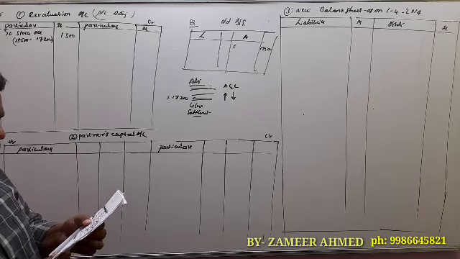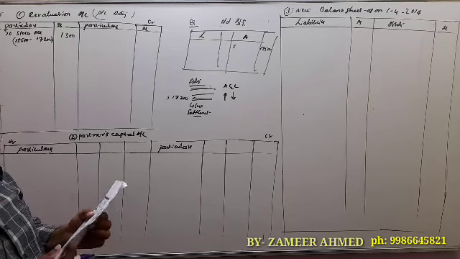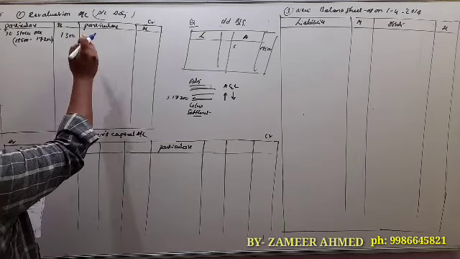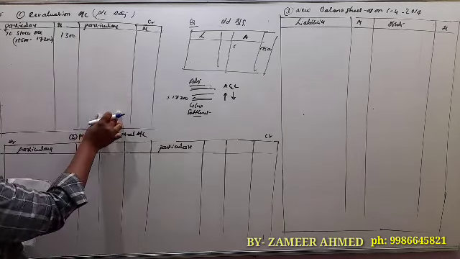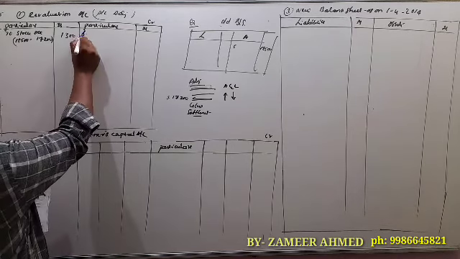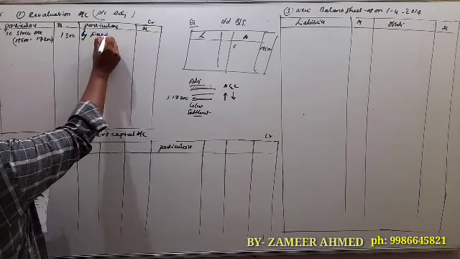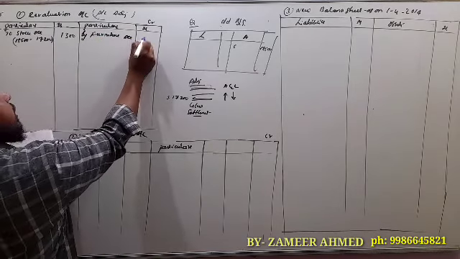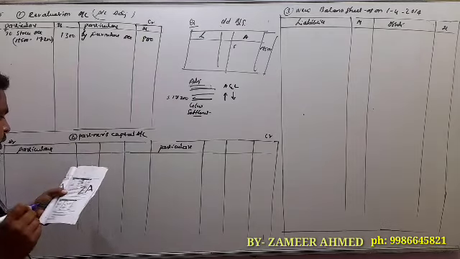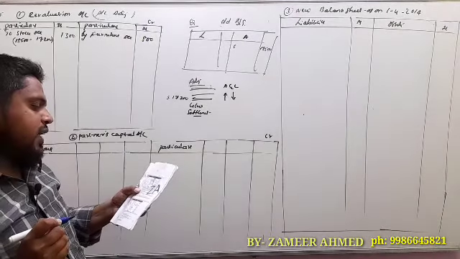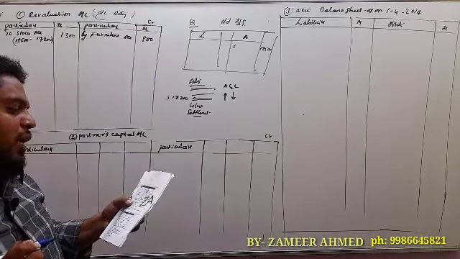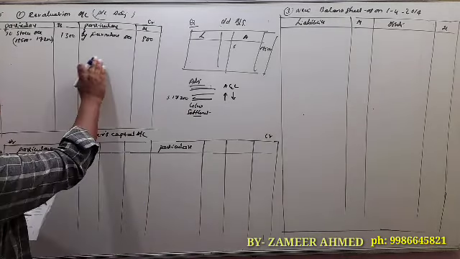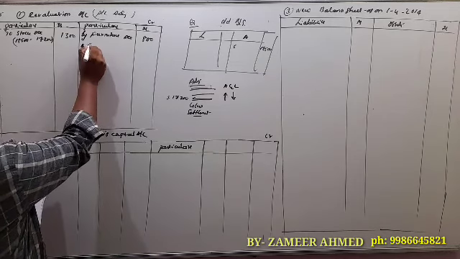Next, furniture increased by rupees 800. Increased by, so direct amount. So it is a credit side. On the credit side we have to record all the incomes and gains. So by furniture account, 800. Next, second adjustment, buildings appreciated by 10%. Appreciation, an increase in the value of assets, is an income. So income side, by buildings account.